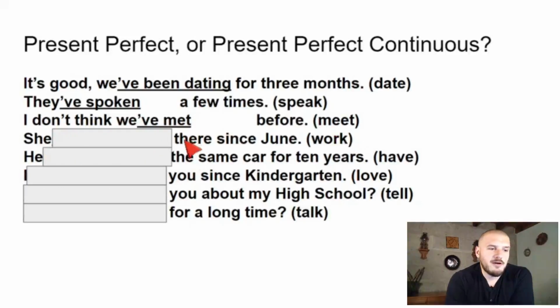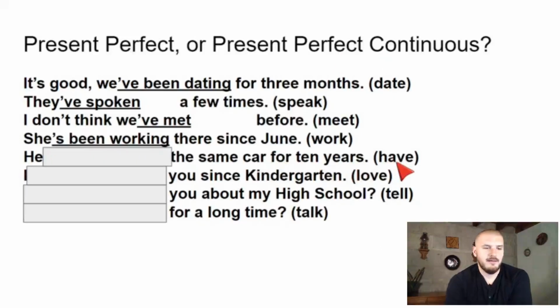"She work there since June." So I think since June, desde junio, so we're talking about something continuous. Work is a dynamic verb, so it's also possible in the continuous form. So she has been working there since June. Perfect. "He, the same car for 10 years," and the verb is have. Have, in this case, a possession, is not a dynamic verb. It's a state. It's a stative verb. So even though it's a duration of 10 years, it's not possible to use a continuous tense. So he has had, I think. He's had.